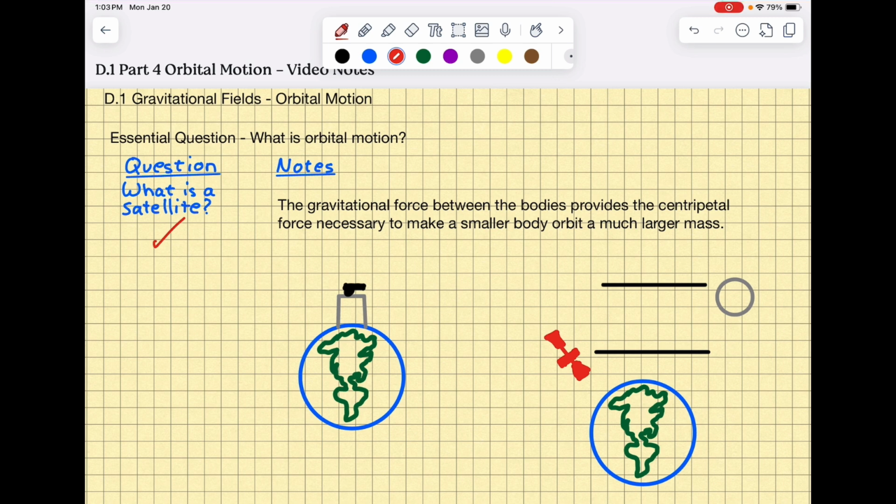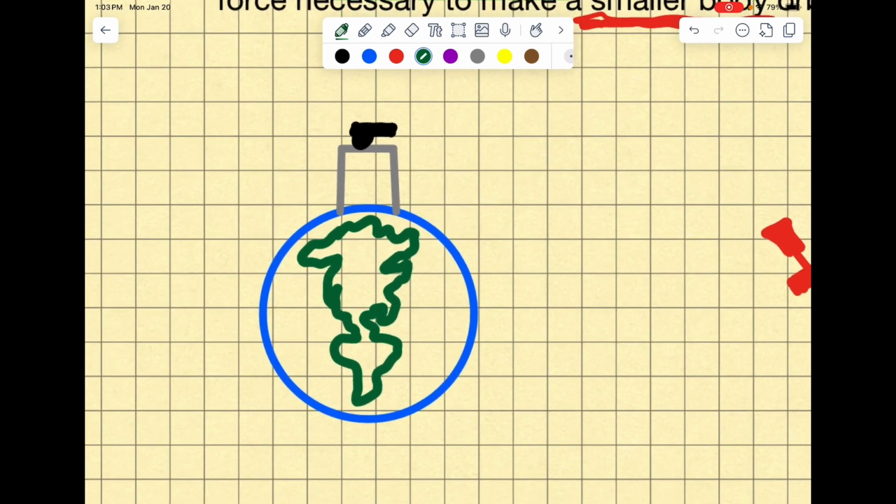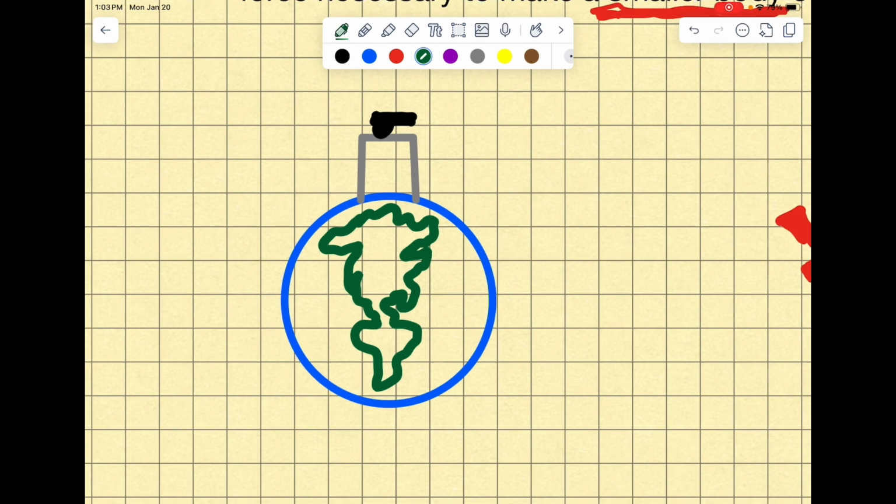And so our first question is, what is a satellite? The gravitational force between two bodies provides the centripetal force necessary to make a smaller body orbit a much larger mass. So gravitational fields and gravitational force allow this phenomenon, and that smaller body is considered a satellite of the larger body.